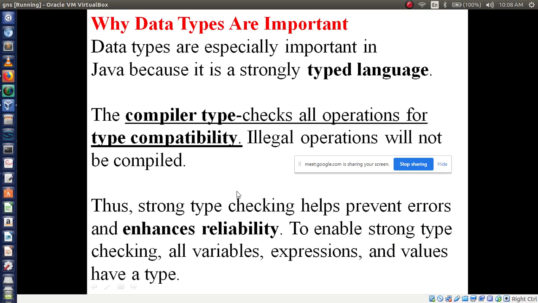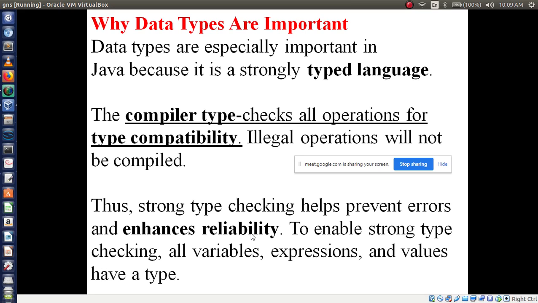Strong type checking helps prevent errors and enhances reliability. For this purpose we need data types. To enable strong type checking, all variables, expressions and values have a type. Variables means x, y, z, mca, aitm, these all are variables, predefined variables. User can declare variables, right, with the help of data type.